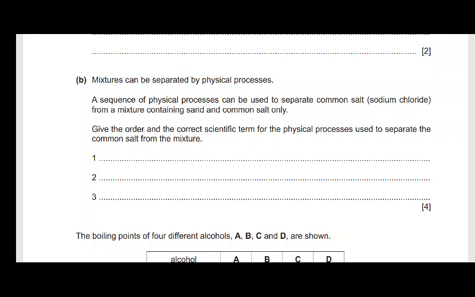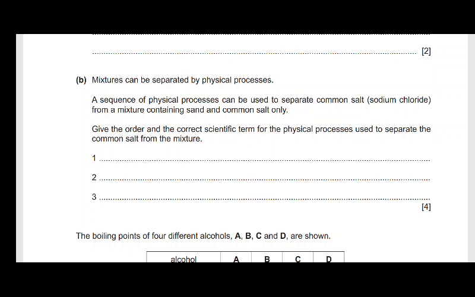All right, here we go. It says B, mixtures can be separated by physical processes. A sequence of physical processes can be used to separate common salt, that's sodium chloride, from a mixture containing sand and common salt only. Give the order and the correct scientific term for the physical processes used to separate the common salt from the mixture. Now, if you look at the mixture, we have sand and common salt. So what are you supposed to do there?